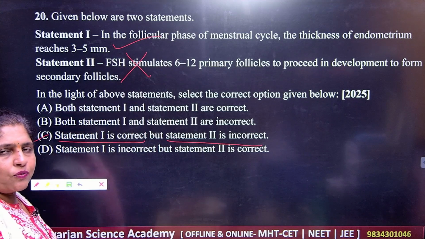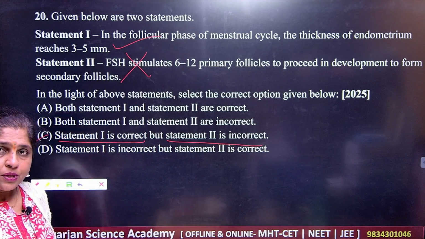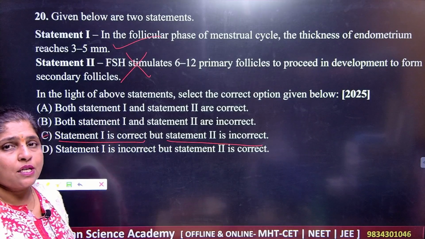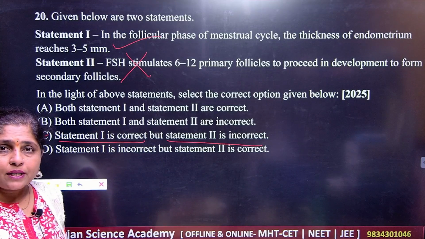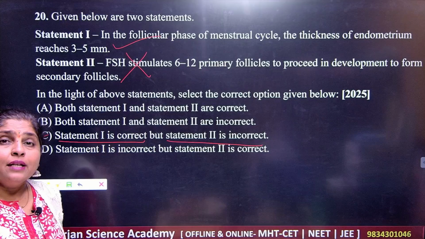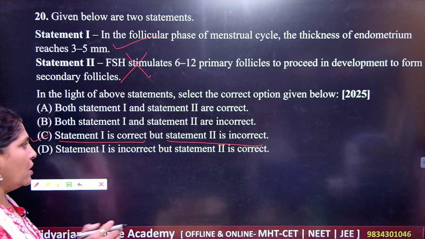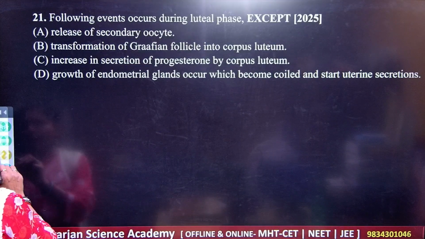So for this purpose, you should know all the functions of this system very perfectly. Dear students, please focus on the male reproductive system and female reproductive system, their essential organs, accessory organs, their anatomy, their histology and their physiology. So your answer here is C. C is the correct answer.